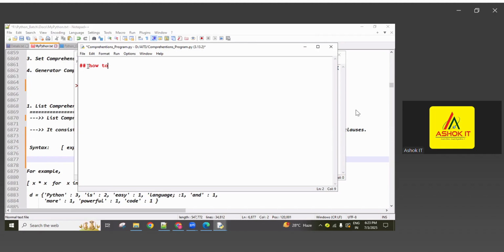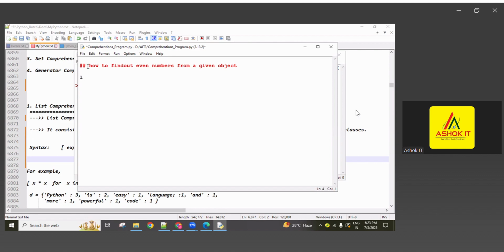How to find even numbers from a given sequence object? We have one sequence object with some numbers, even and odd, and from that we want only the even numbers. First I want to write it using a normal for loop.